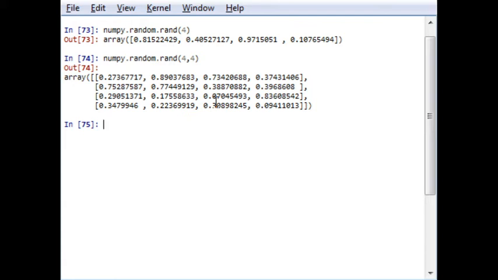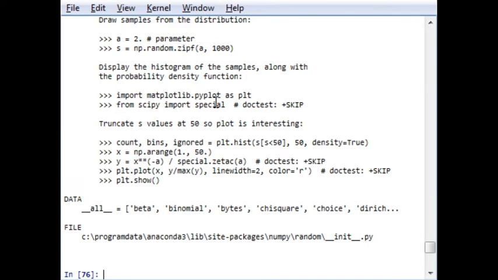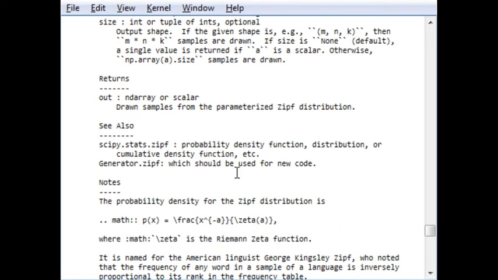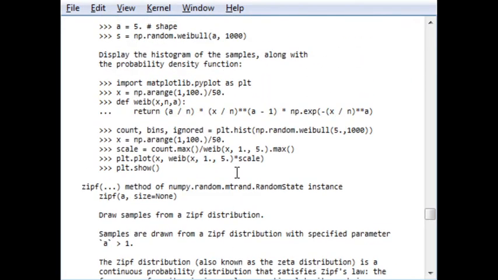It should be understood that this particular function, r-a-n-d, comes inside the subpackage random within numpy. To get complete details of this wonderful package, we can use the function help. In help, you have to write numpy.random, and you will get a list of the functions that are available in random.